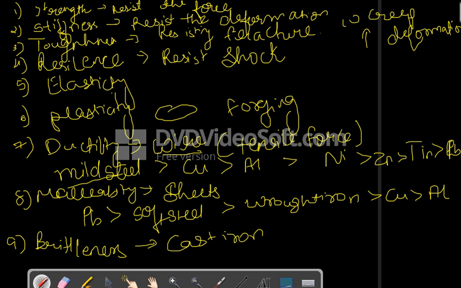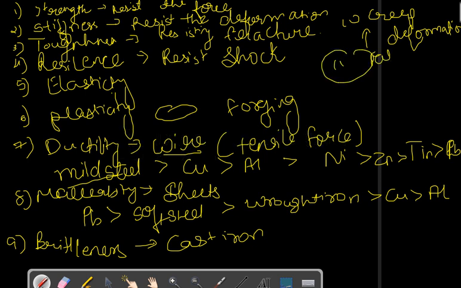Then fatigue. When we continuously hit or hammer any object, it will break before its yield point. This is known as fatigue. The failure is caused by means of progressive cracks.